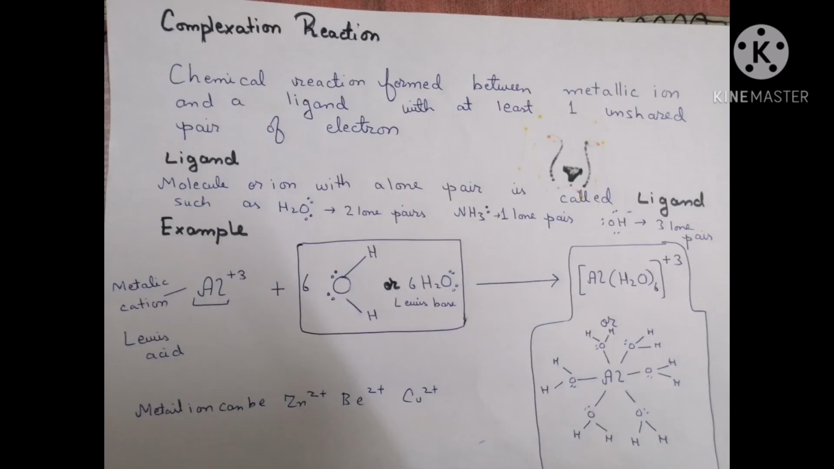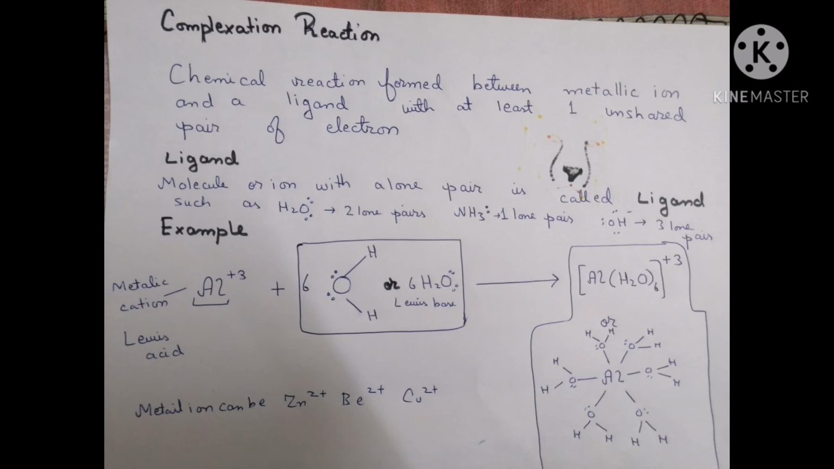The next and last reaction is the complexation reaction. During this reaction, a chemical bond is formed between a ligand and a metallic ion with at least one unshared pair of electrons. What is a ligand? A ligand is a molecule or ion with a lone pair of electrons. It could be water, which has two lone pairs of electrons, ammonia, which has one lone pair of electrons, or hydroxyl ion, which has three lone pairs of electrons.